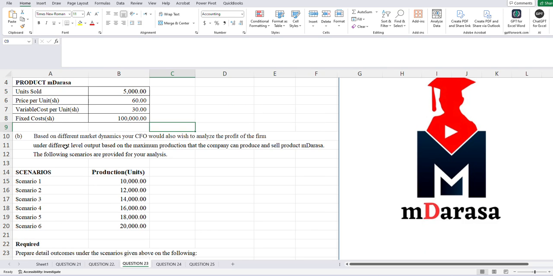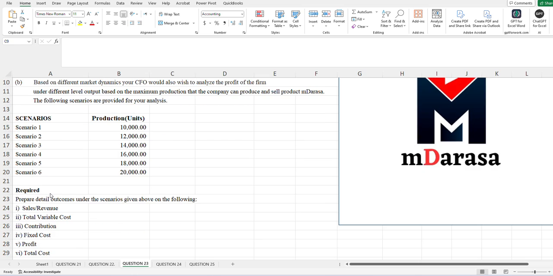Then in part B of the question you're asked that based on different market dynamics, your CFO will also wish to analyze the profit of the firm under different levels of output, based on the maximum production that the company can produce and sell of product Rasa. So the following scenarios are provided as follows. So in this case, I'm given basically our products. So looking at that point, we should be having the scenarios given.